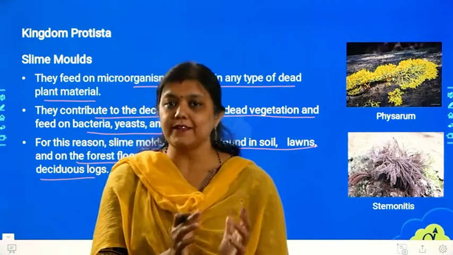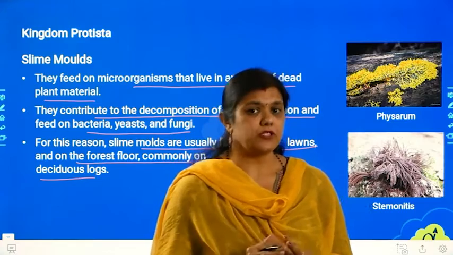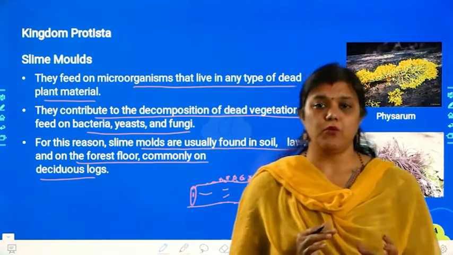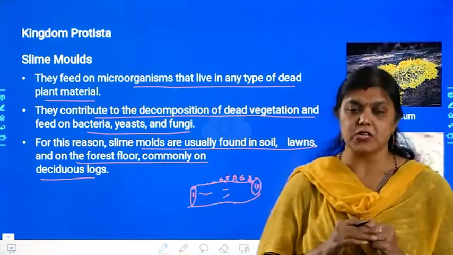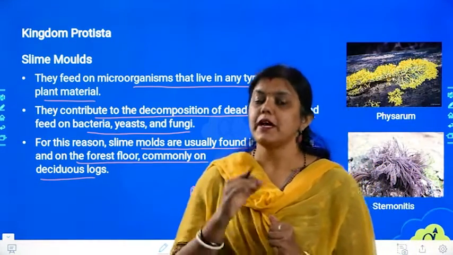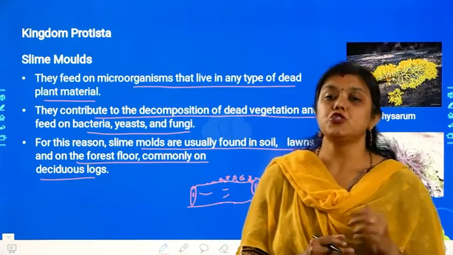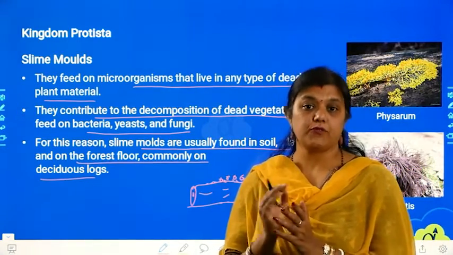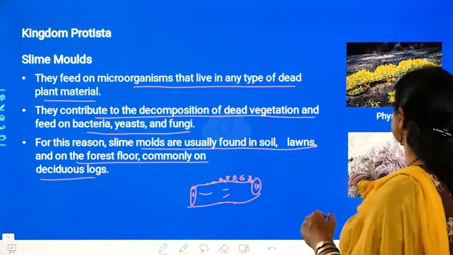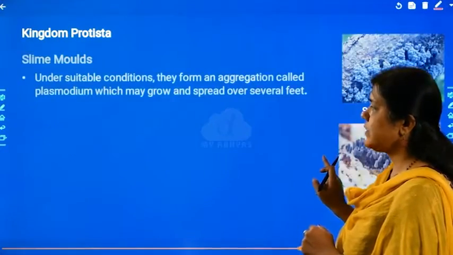And if you know the second thing, the third thing will be easy for you to understand. Now I hope this makes it clear why slime molds are important in nature. Slime molds, being in the kingdom Protista, help to decompose dead and decayed microorganisms also. They show a saprophytic mode of nutrition, and they are found on the soil, on the lawn, on the forest floor, on the deciduous logs, etc.